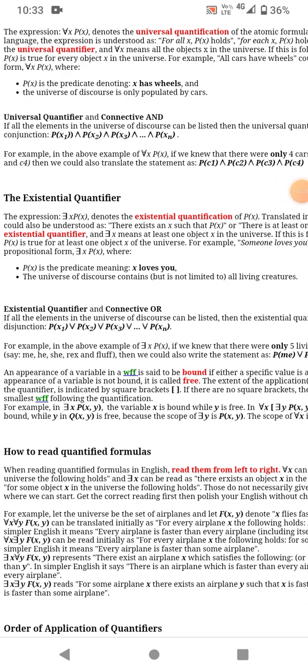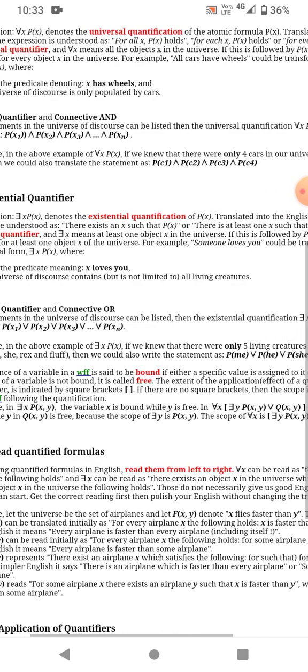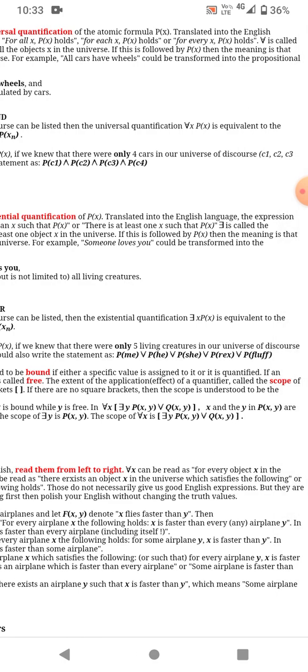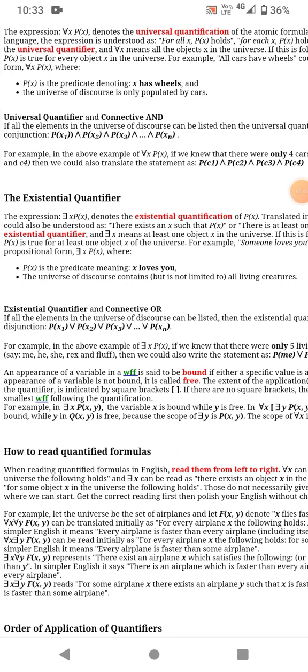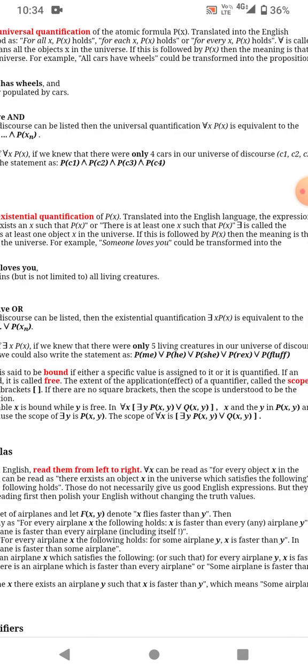Here is another example: ∃x P(x,y). The variable x is bound while y is free. Whereas for ∀x (∃y P(x,y) ∧ Q(x,y)), x and y in P(x,y) are bound while y in Q(x,y) is free, because the scope of ∃y is P(x,y). The scope of ∀x is ∃y P(x,y) ∨ Q(x,y).